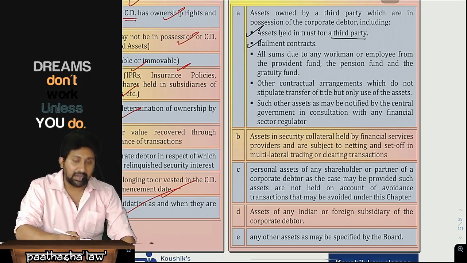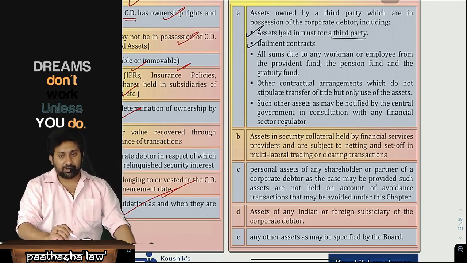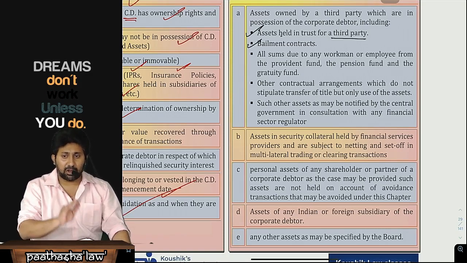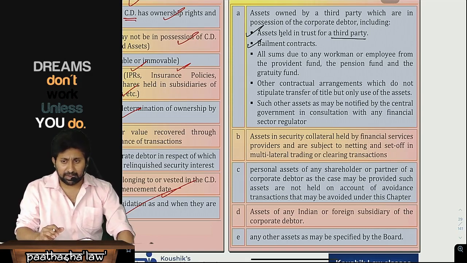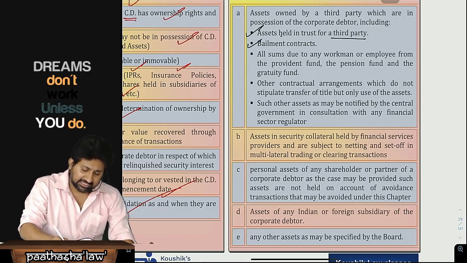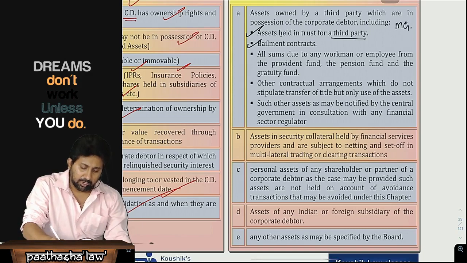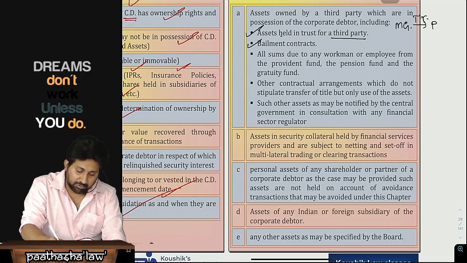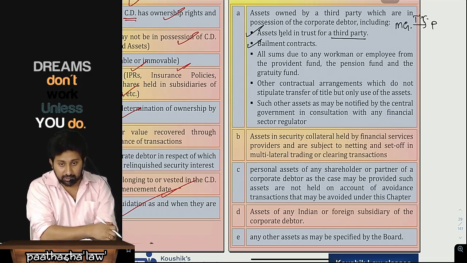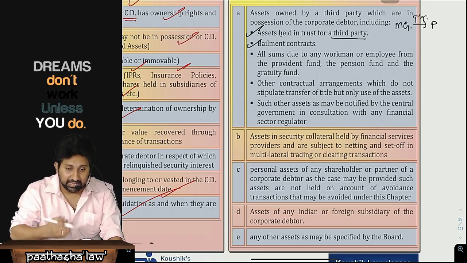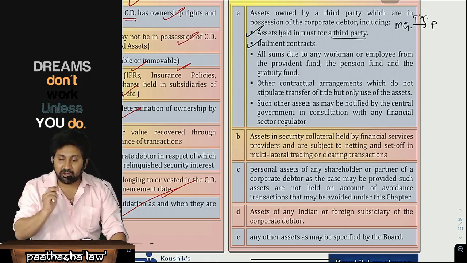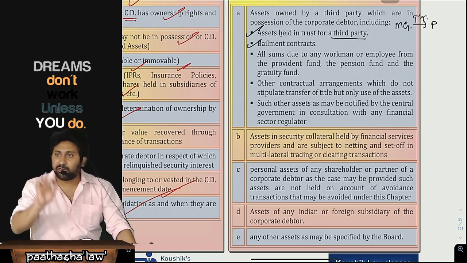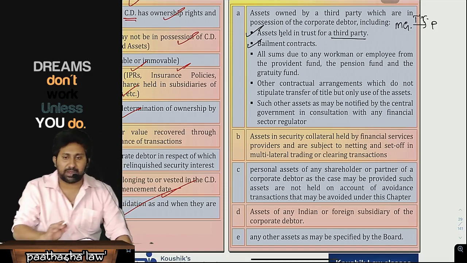Next one, bailment contracts. Sir, what is this bailment contract? In a bailment contract there will be two parties, bailor and bailee. First, essentially there must be movable goods. Movable goods are transferred from one person to another person. The person who is transferring is called the bailor. The person to whom it is transferred is the bailee. For example, a company is involved in job work. They will do some painting work and send the goods back to the main manufacturer.